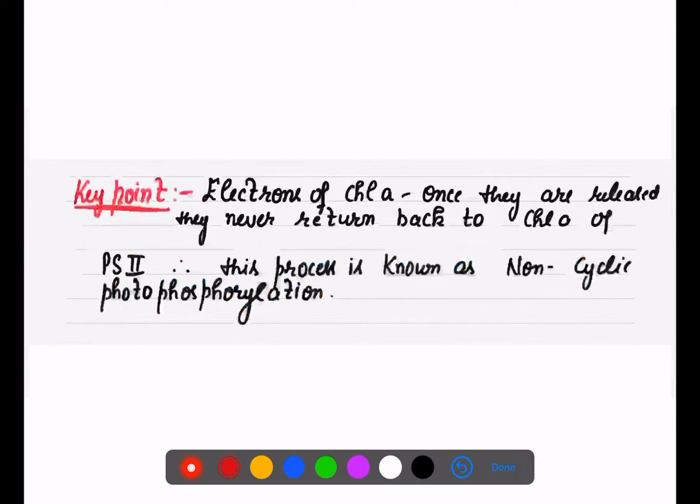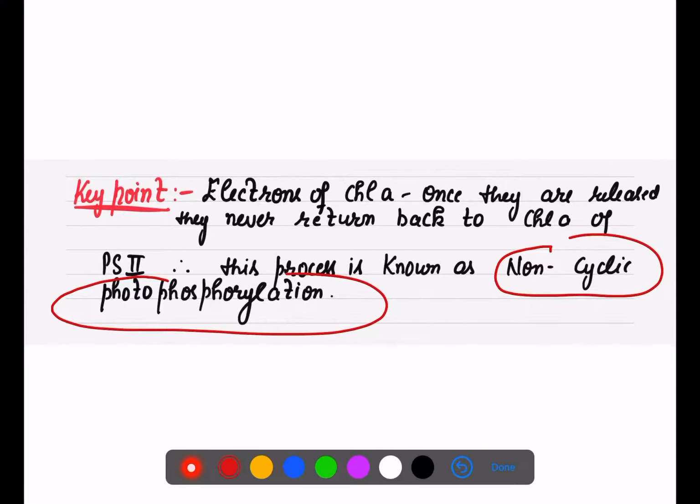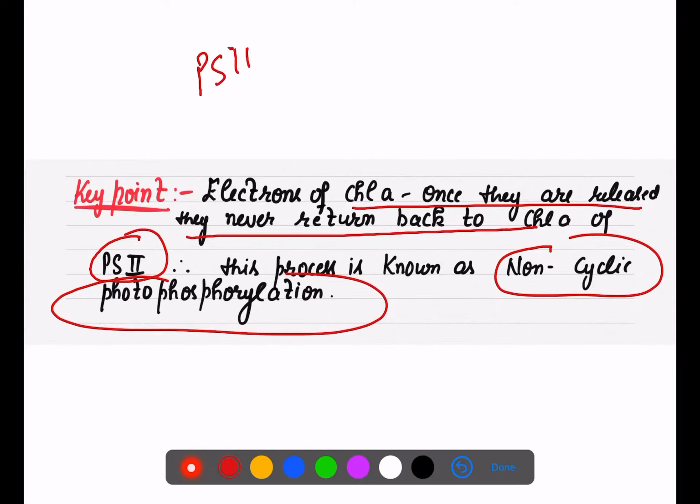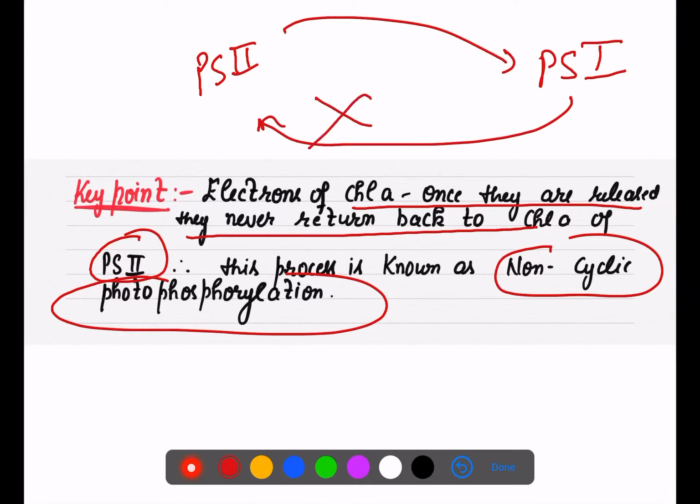One thing is that sometimes a 1 mark question or MCQ comes asking why it is non-cyclic. The electrons of chlorophyll A, as you now know, are released and never return back to chlorophyll A of photosystem 2. They are released from photosystem 2, but they end up with photosystem 1. They never come back to photosystem 2, never. So that is why this process is known as non-cyclic photophosphorylation.